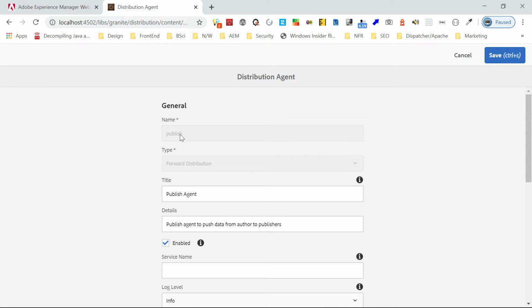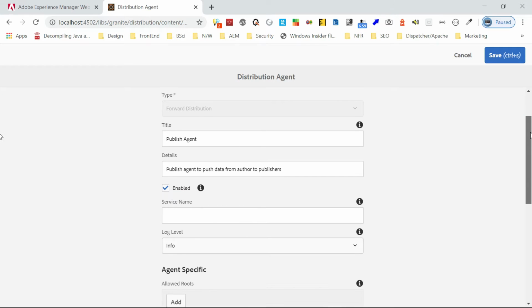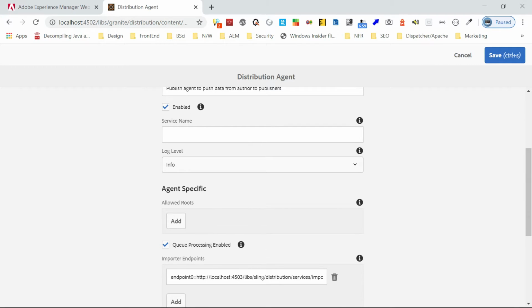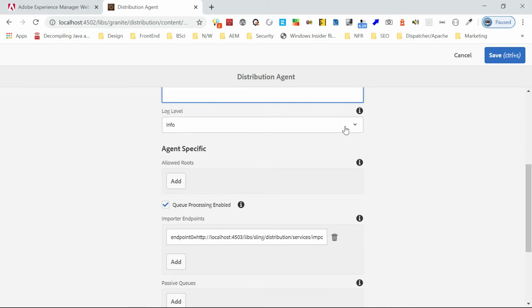Yeah, so the name is publish. If it is a forward agent, you can create a new agent also. Now it's already enabled. This is fine. The service name, you can define a service name, meaning what is the service name used for creating the packages and persisting the package. But anyway, I will go with the default. That's fine. Service used to access the repository. Log level you can change. Maybe for now I will keep it as debug.